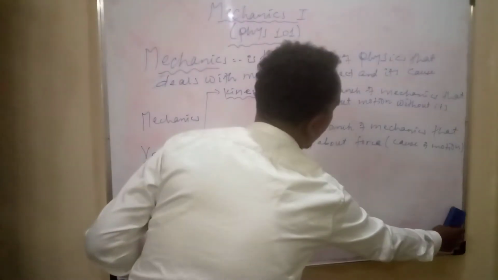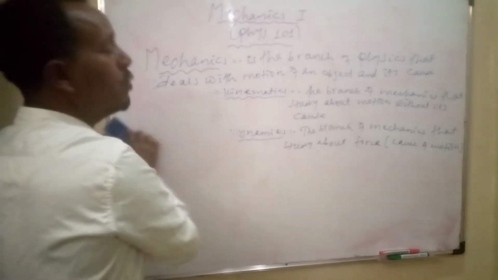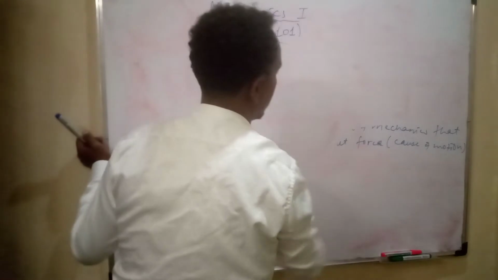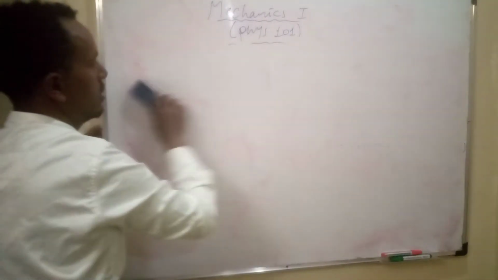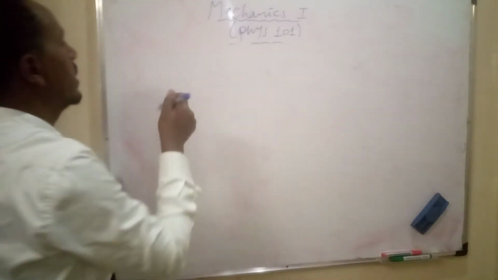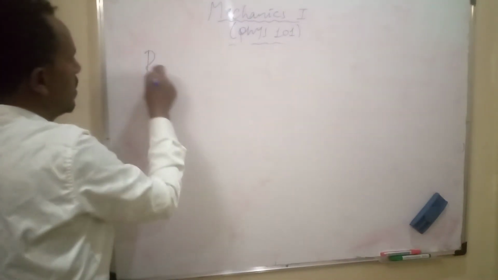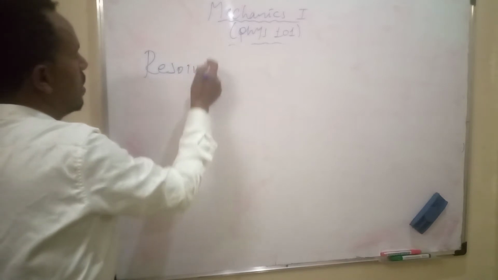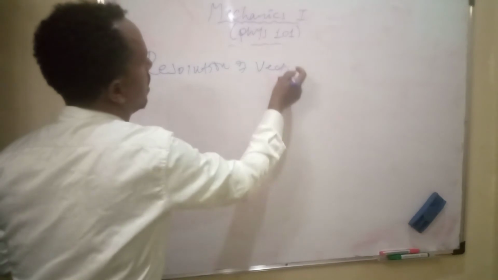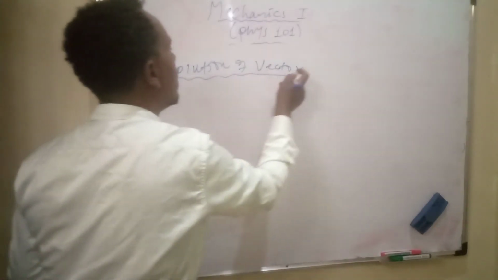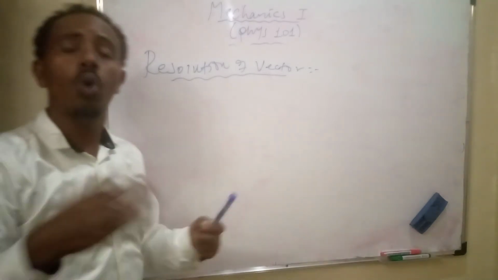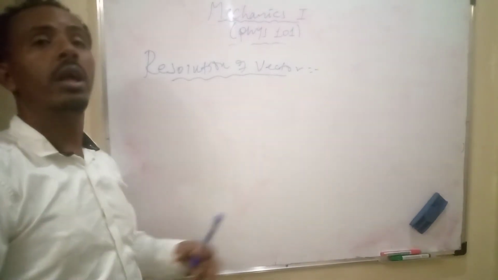Next, we will see resolution of vector. Resolving or resolution of a vector means decomposing a single vector into components.